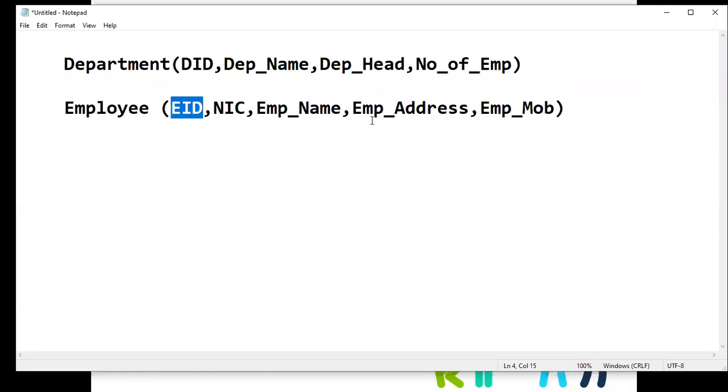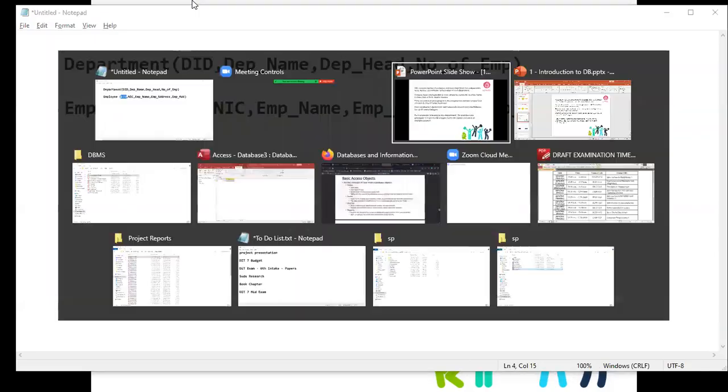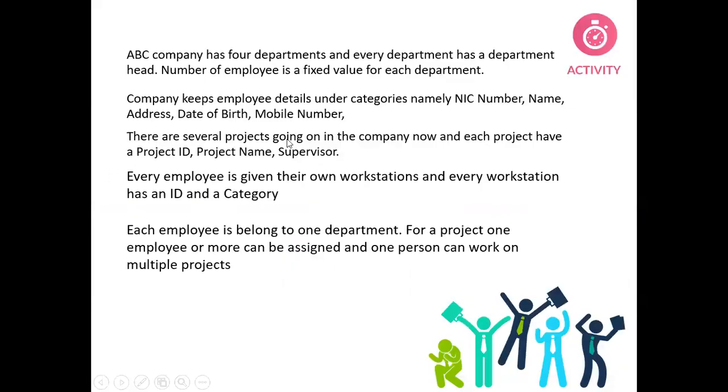Okay. Then there are several projects going on in the company now, and each project has a project ID, project name, and supervisor. So now you can understand that project is also an entity of this database, because each project is going to have some data like project ID, project name, and the supervisor.